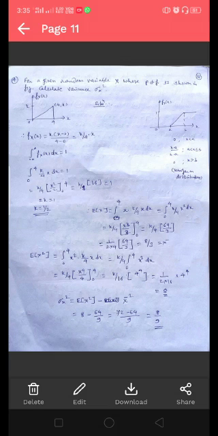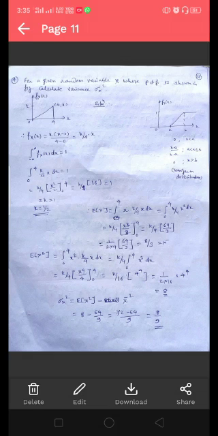So this equals the integral from 0 to 4 of k by 4 x square dx. K by 4 is constant, so take it outside of the integration and then integrate x square over the interval 0 to 4. We will get k by 4 into 64 by 3, and simplifying this we will get the mean value equals 8 by 3.